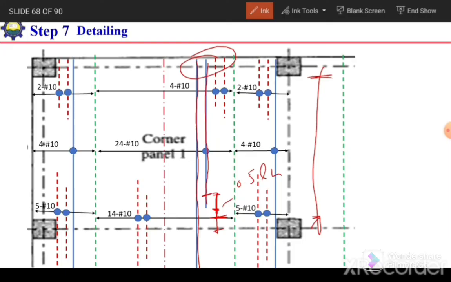After calculating the moment at different locations, we need to calculate the reinforcement area, then we can show it on the reinforcement panel in north-south direction, as well as in east-west direction. So either show the reinforcement of both directions on a single drawing, or we can also go for separate drawings as well.